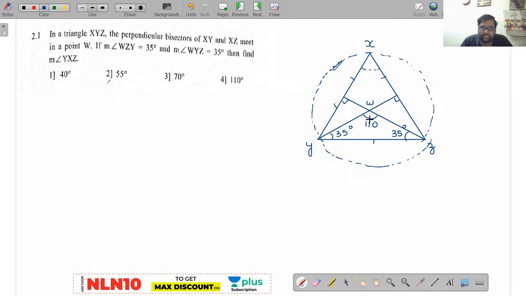Now see here, if I take this as the center point, this will be the radius. Am I right or wrong? 110 will be the central angle. By the inscribed angle theorem, if the central angle is 2 theta, the inscribed angle must be theta. Your theta value will be how much? 55 degrees. This is your answer.